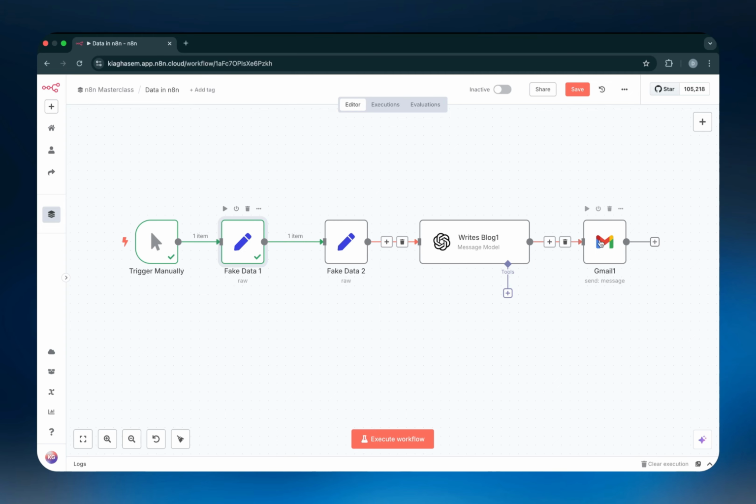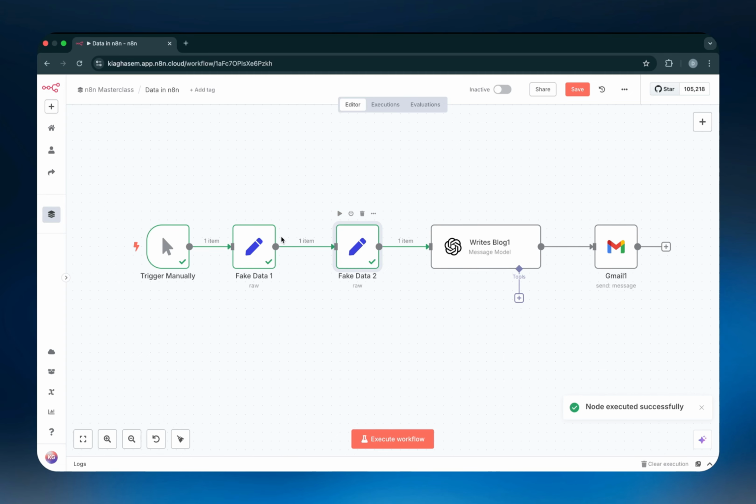And then these aren't green, meaning that the data is right now in this specific position. It's ready to go on. And then if I were to, for example, come and click on this one, as you can see, the data is now here. This one's been processed. It's waiting to go to the next one. Then if I click on this one, as you can see, this one will then get processed, and it'll be ready to go to the next node and so on and so forth. But I'm going to quickly just bring it back here again so I can explain everything to you. Cool. So just quickly showing you guys what we have until now.